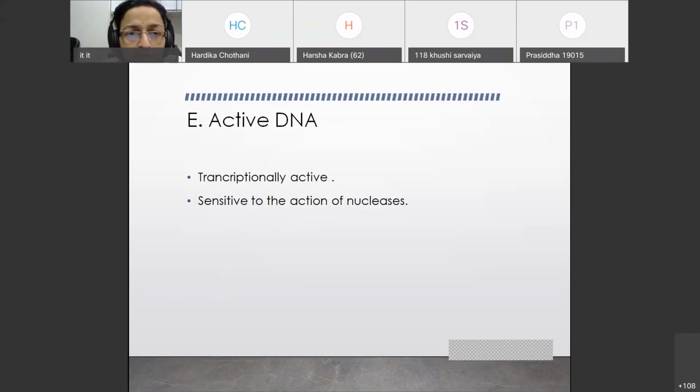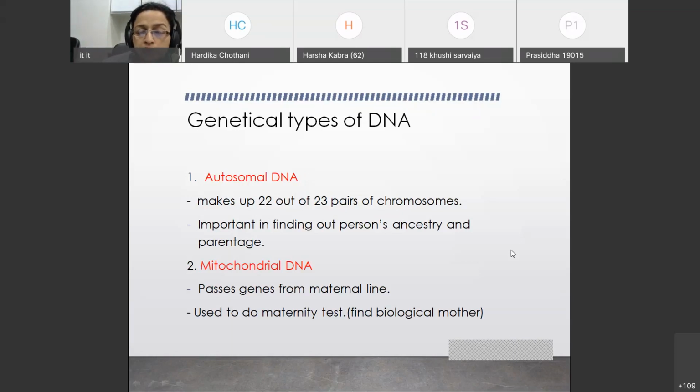The last point that you should write in the organization of DNA is about active DNA. 90% is junk DNA and 10% is active DNA, which is transcriptionally active and sensitive to the action of nucleases. This is a very important thing to include in your answer when you are writing a long question. This point is also important from the viva point of view. It is asked routinely: what are the genetical types of DNA?